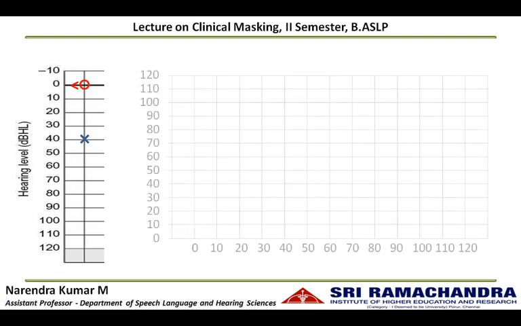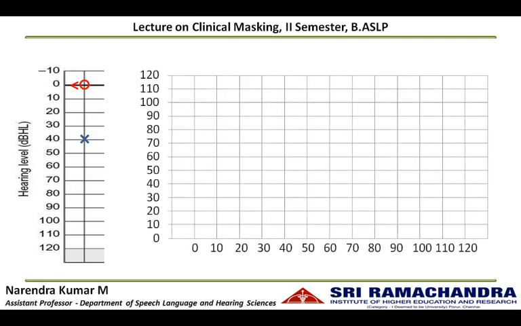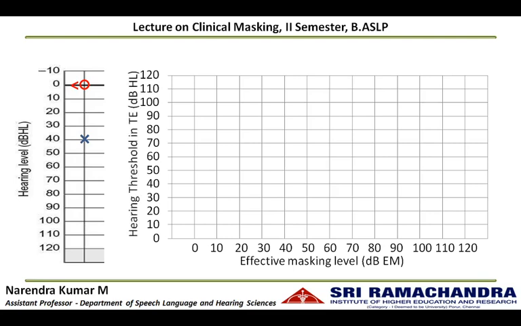To understand the masking procedure, let us look into this particular graph where the x-axis has the effective masking level in dB EM and the y-axis has the hearing threshold in the test ear in dB HL. The unmasked bone conduction threshold in the left ear is 0 dB, which is equal to the bone conduction threshold of the right ear. This has occurred due to cross hearing.